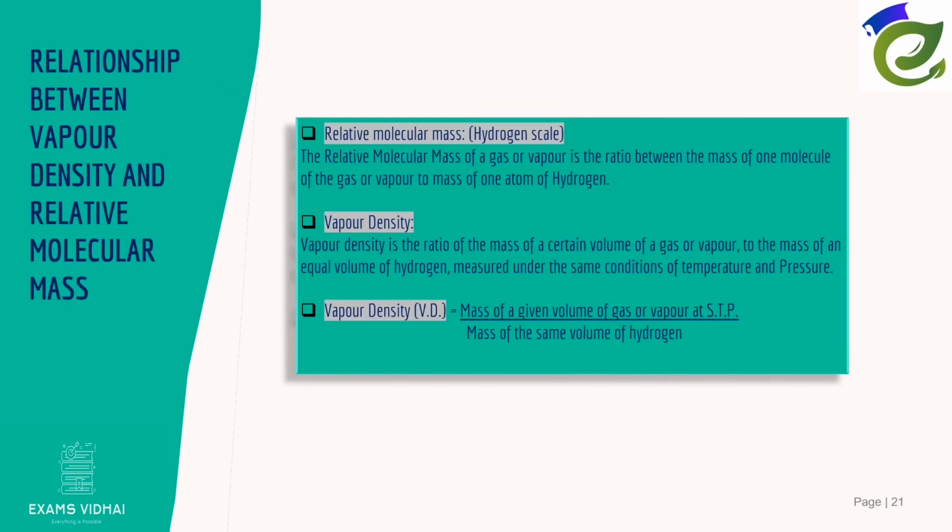Relative molecular mass. Hydrogen scale. The relative molecular mass of a gas or vapor is the ratio between the mass of one molecule of the gas or vapor to the mass of one atom of hydrogen. Vapor density is the ratio of the mass of a certain volume of a gas or vapor to the mass of an equal volume of hydrogen, measured under the same conditions of temperature and pressure.